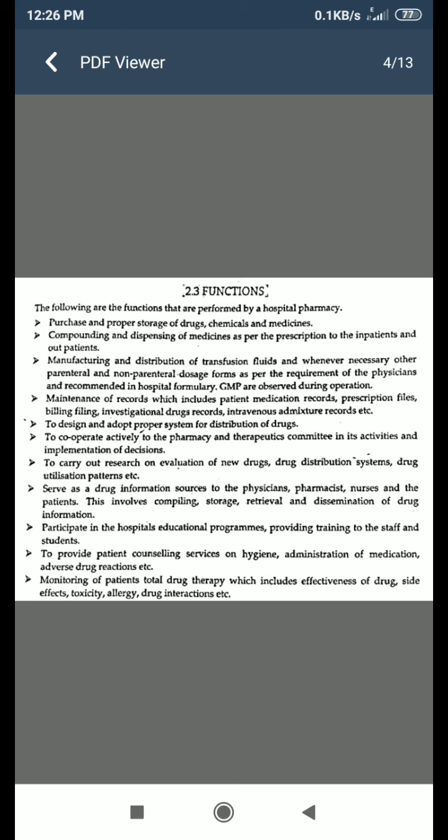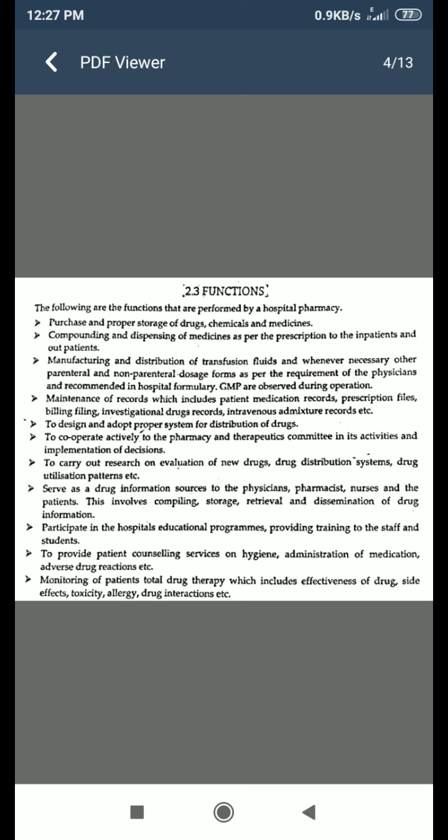Next, to cooperate actively with the pharmacy and therapeutics committee in the activities and implementation of the decisions.